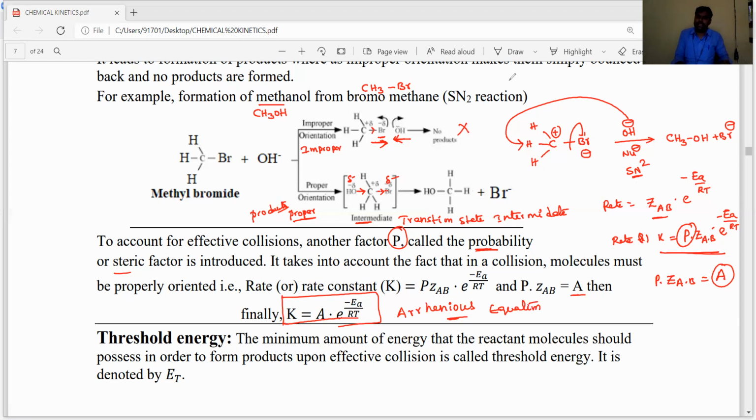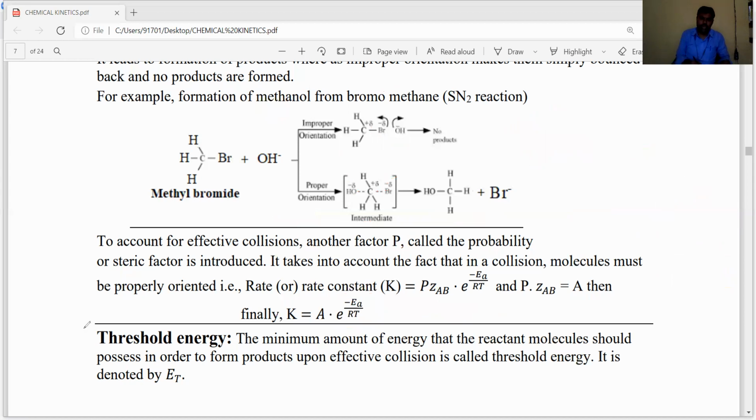Let's see the next important concept: what is threshold energy. These definitions are very, very important. Based on threshold energy and activation energy, we consider the activation energy of the forward reaction and of the backward reaction. Based on these, we can identify whether the reaction is exothermic or endothermic. We can calculate the delta H value very easily. That formula is also very important, and related objective questions were previously asked in NEET and JEE examinations.